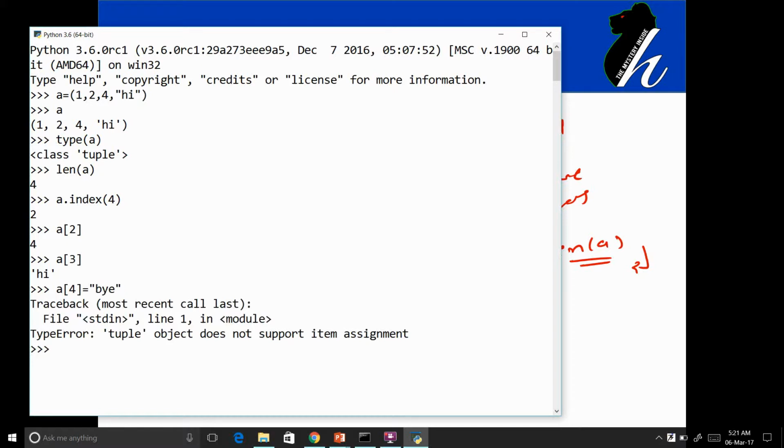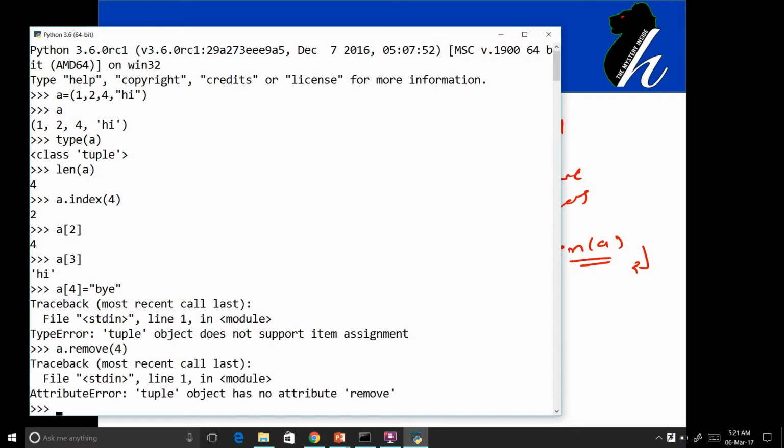Methods like a dot remove with a specific element, for example 4, will not remove the object. We cannot change the size, and that is why it is known as immutable. So a tuple is an immutable list, and to create a tuple we just use parentheses rather than brackets, and the values within the tuple are separated by commas.